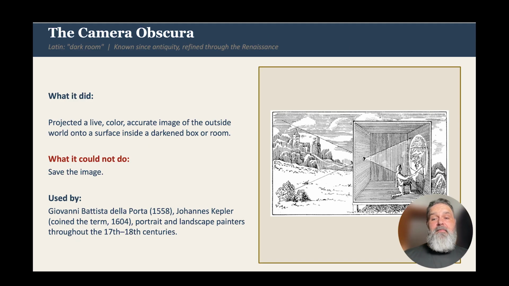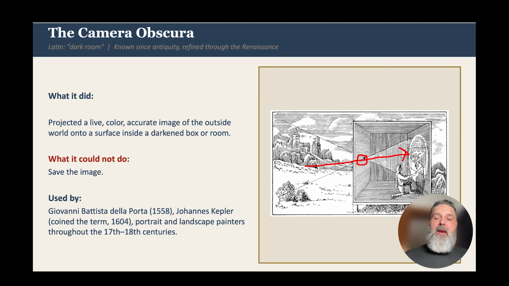The camera obscura, which means dark room in Latin, is a room, tent, or box with a small hole in one end, much like this right here. Light from the scene outside passes through the hole and projects an inverted image on the opposite wall.